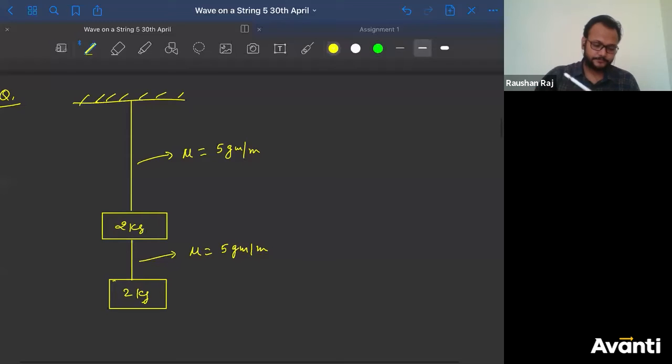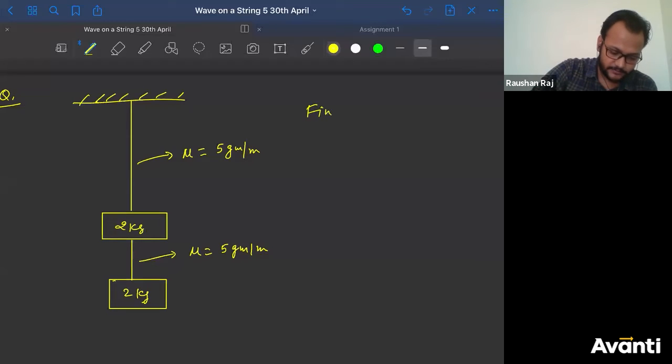So yeah, this is the question. Find the ratio of, let me name some point here. This is point P and this is point Q. Find the ratio of speed.